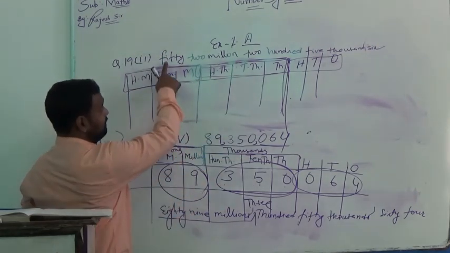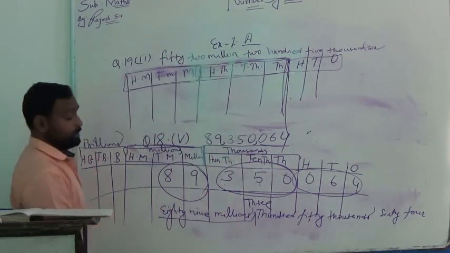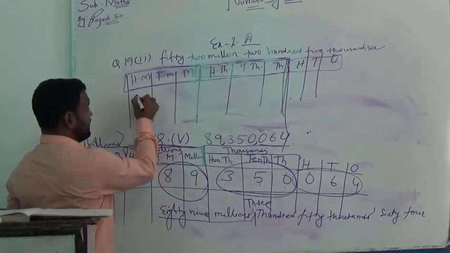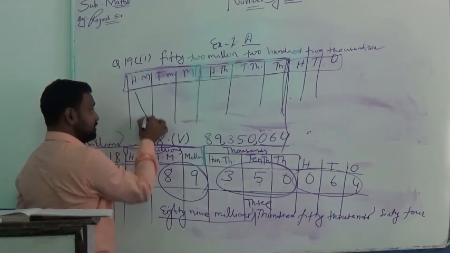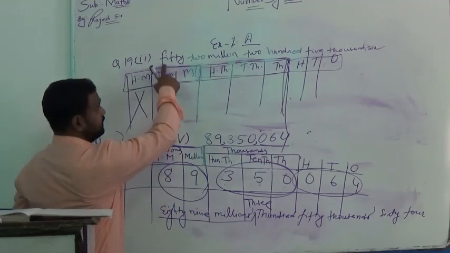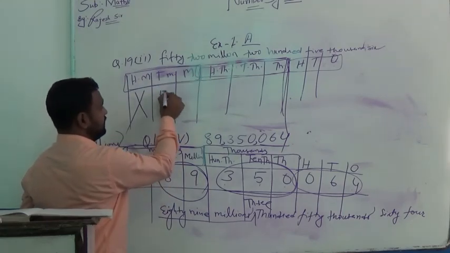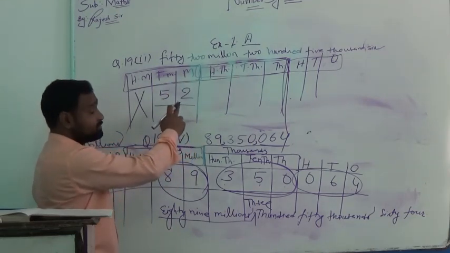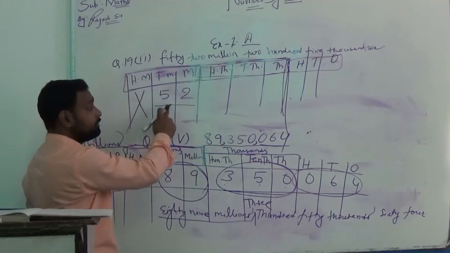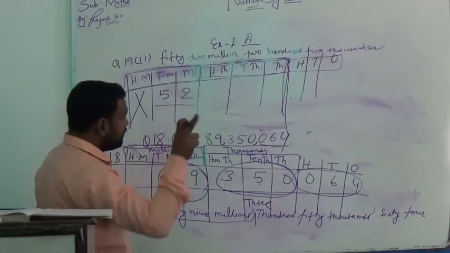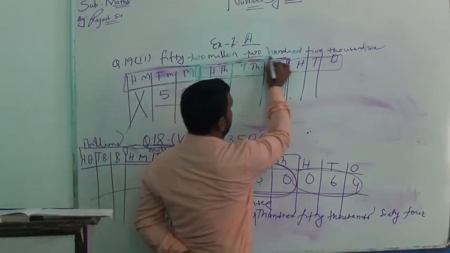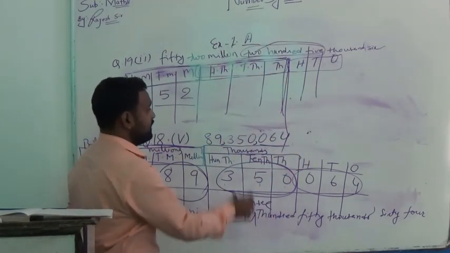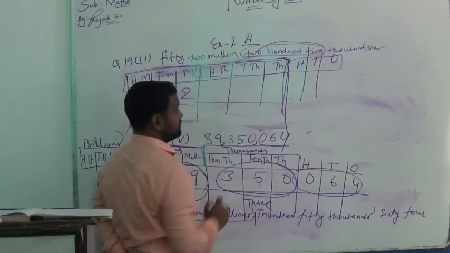We have to write 52 millions. It is not in 100 million, that's why we will leave this place blank. 52 million fills all the columns in the million part. Next, 205, and we have 3 columns in it.